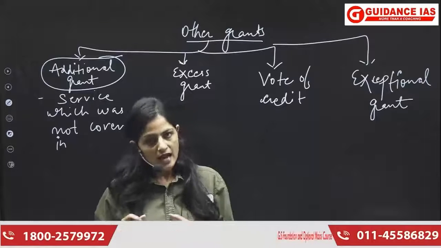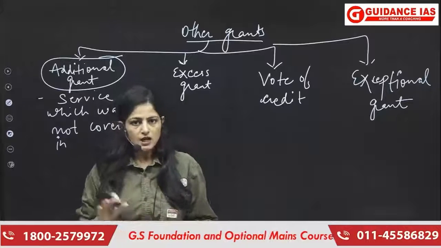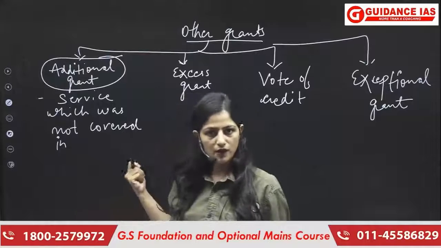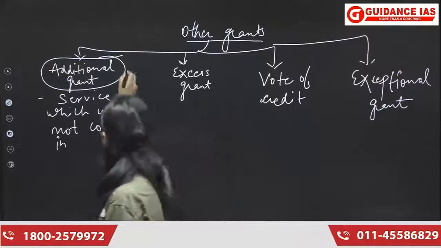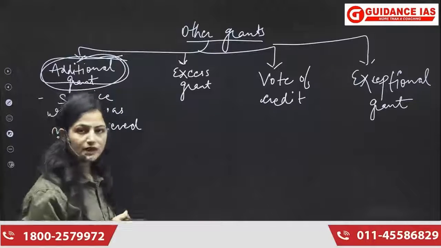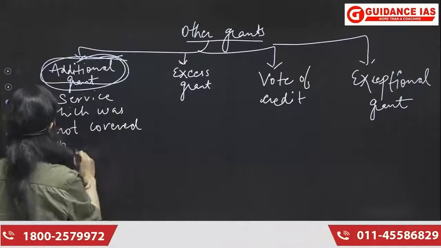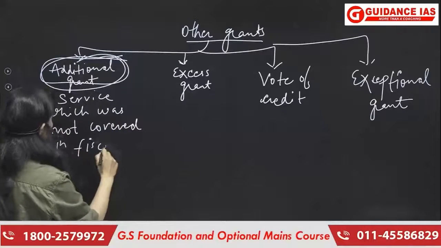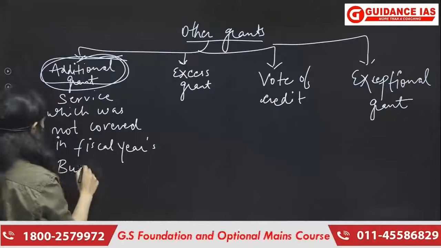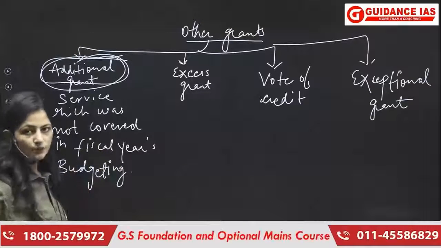The government now has decided that we want to give this particular service to our country, but definitely, because money was not allotted for it beforehand, the government would be needing more money for this. Such grants we call an additional grant, wherein we need additional money for some additional services we are providing, which was not covered in the fiscal year's budgeting. So this comes under additional grant.